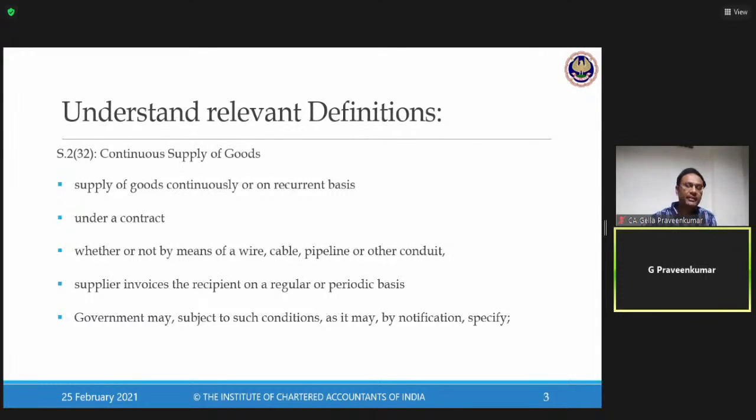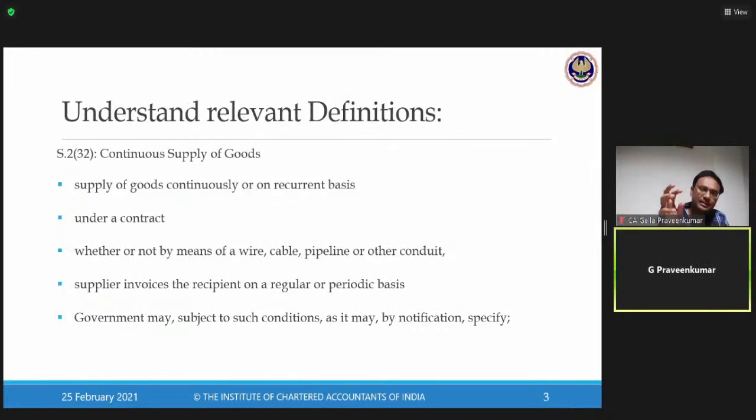Now, to start with, when we want to understand our tax invoice, the first definition deals with continuous supply of goods. This is one particular definition which talks about where there is a contract. Under a contract, there is a supplier and a recipient, so there is a supply. Now, what is supply? Already we have studied section 7, where we understood what all aspects are covered under the provisions of section 7 dealing with supply.